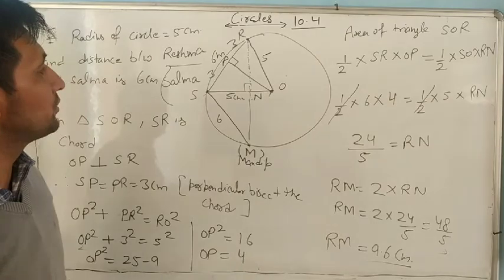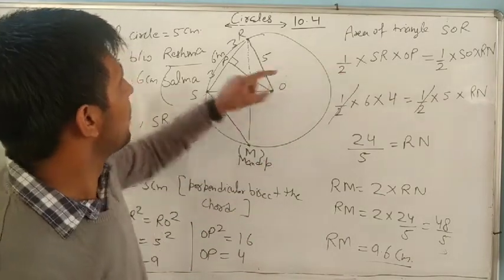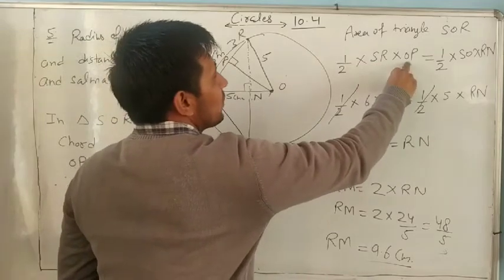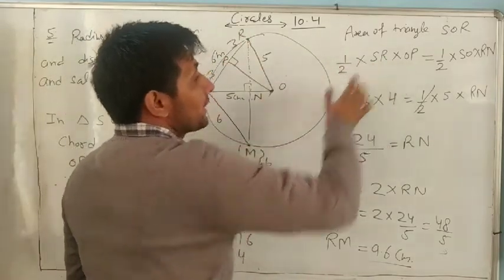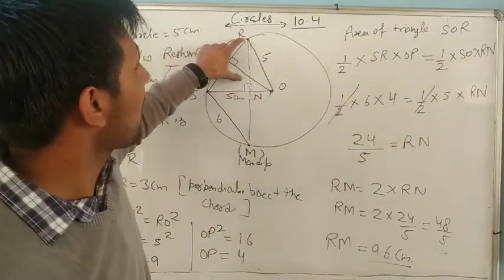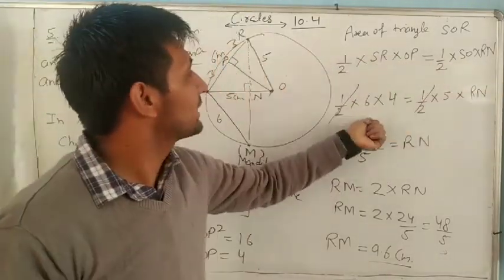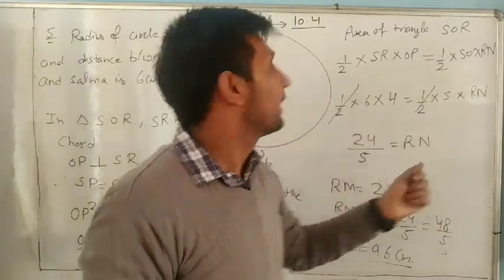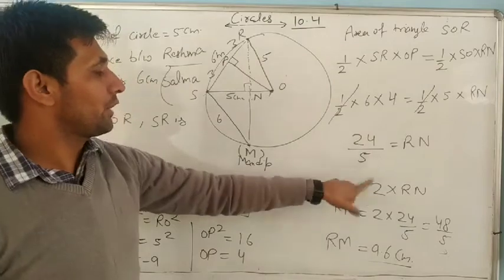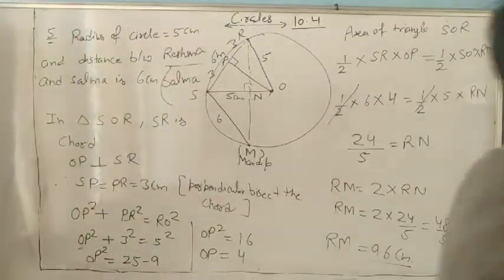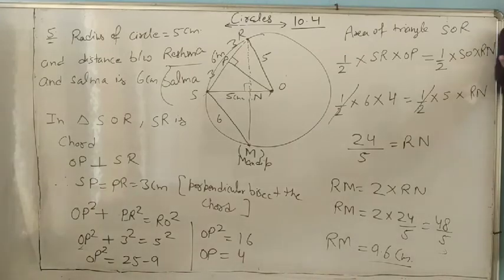Now we observe the area of triangle is 1 by 2. If we take base SR, then SR into height OP. But if we take base SO, then the height is RN. From here we know SR, we know OP, and we know SO, so we find RN, which is 24 divided by 5. So RM is 2 times RN. I hope everyone understands it. Okay, note it down.